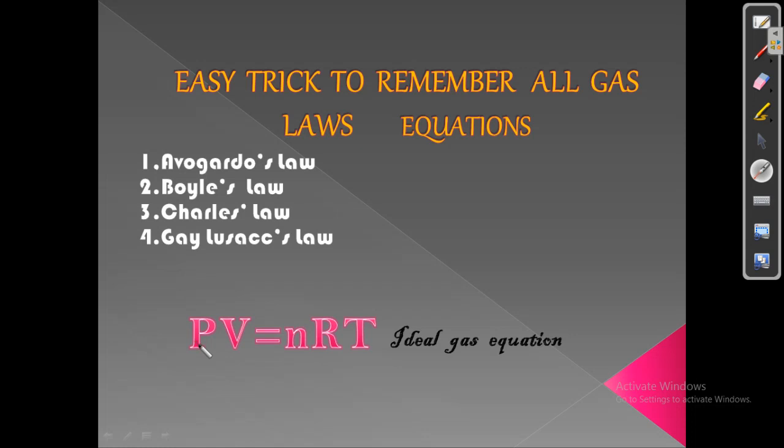Ideal gas equation, these physical quantities: every physical quantity represents P pressure, V volume, N number of molecules, R is gas constant, T is temperature. So move on to the next slide.